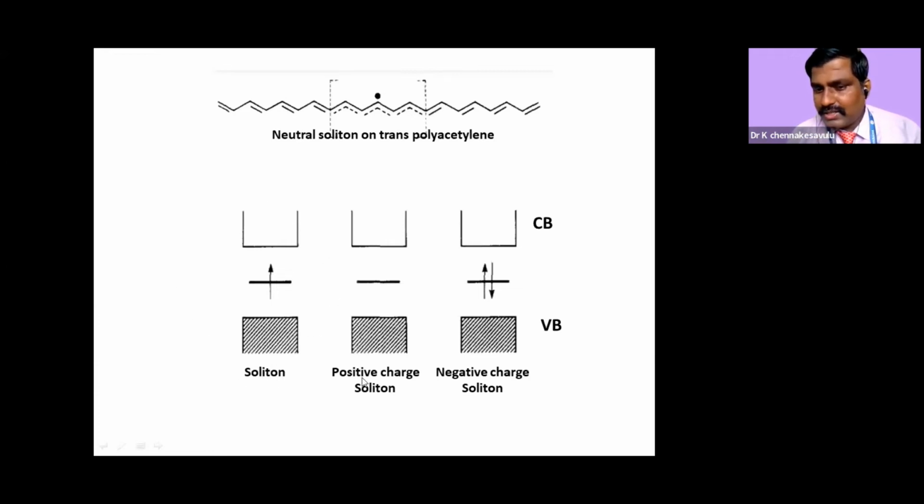And positive soliton means we are removing this electron. Negative soliton means one more electron is coming and two electrons will be there. I hope with this you have understood what is soliton, what is positive soliton, and what is negative soliton.